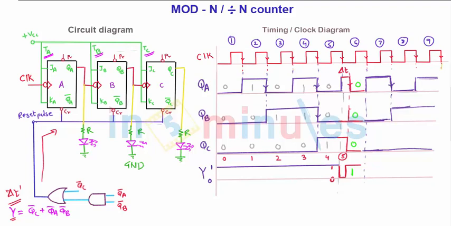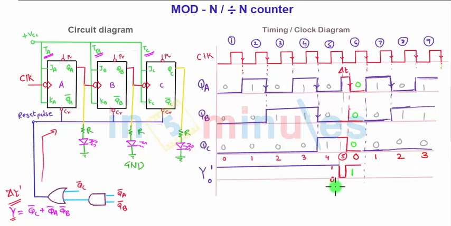And if you see carefully, now there will be changes 0, 0, 0. After QC, QB, QA 0, 0, 0, there will be 0, 0, 1, that is state number 1, 0, 1, 0, state number 2, 0, 1, 1, state number 3. Means what? It is repeated 0, 1, 2, 3, 4, again 0, 1, 2, 3, 4.